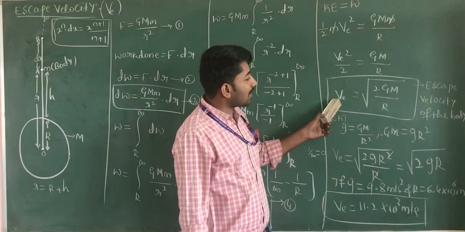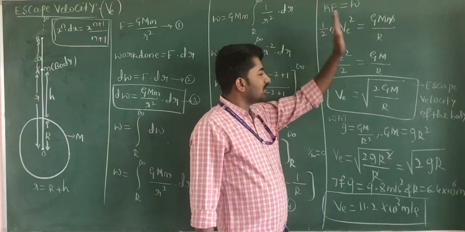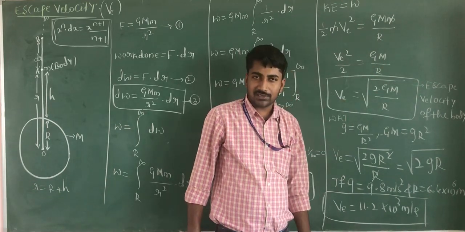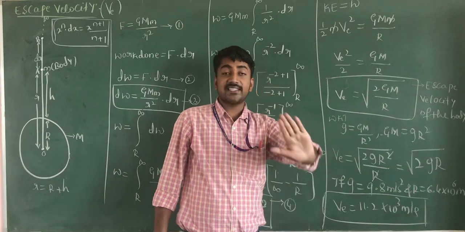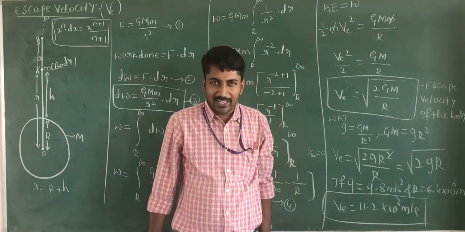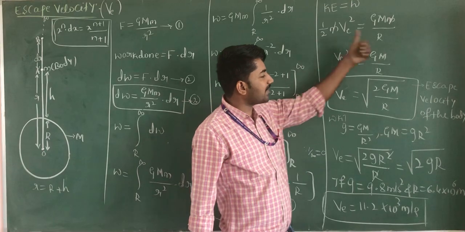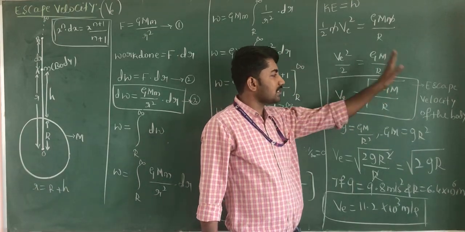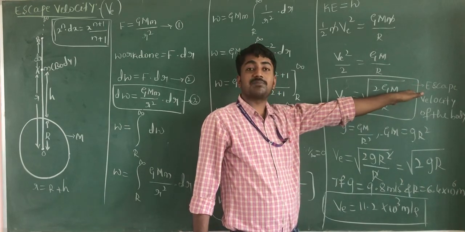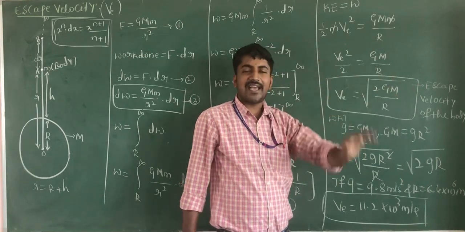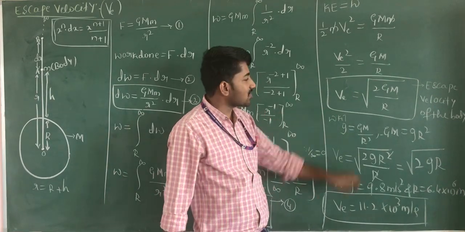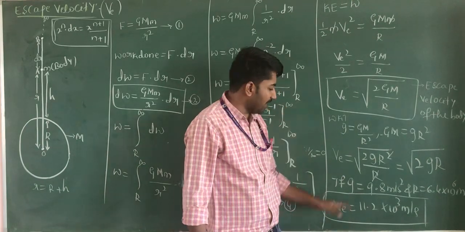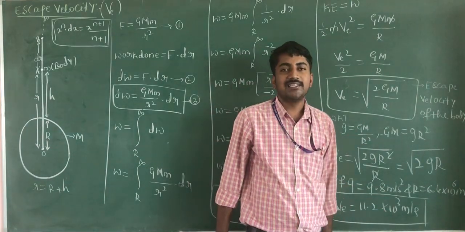Here, the escape velocity of the body depends on the universal gravitational constant and the mass of the earth or mass of any other planet. It is independent of the mass of the body. Escape velocity does not depend on the mass of the body, and it depends on the universal gravitational constant, the mass of the earth or any other planet, and its size. We get the escape velocity is equal to 11.2 into 10 to the power of 3 meter per second.